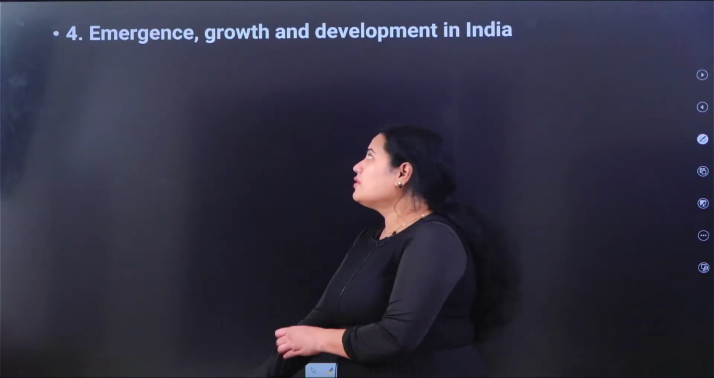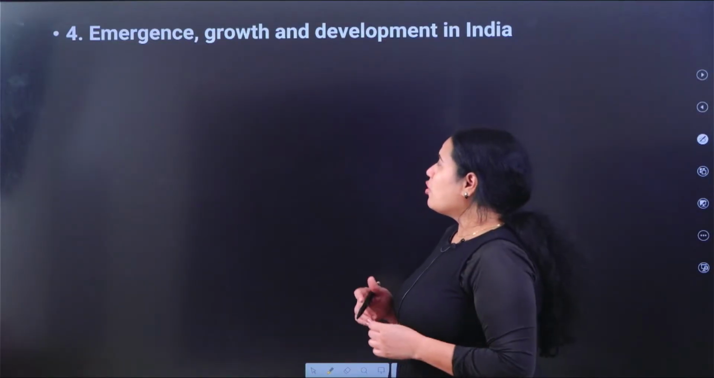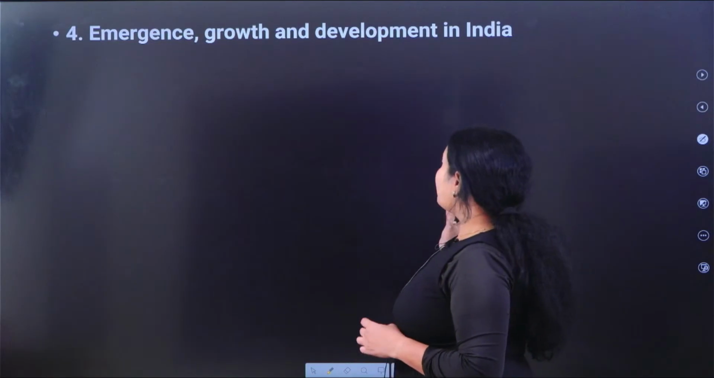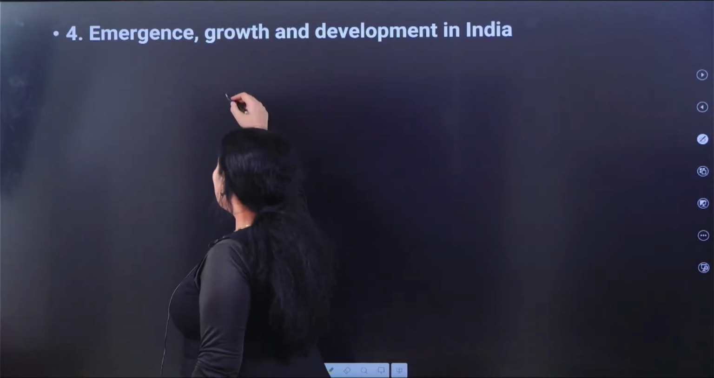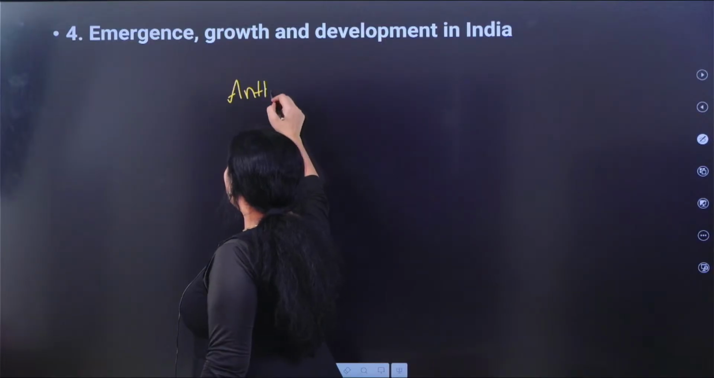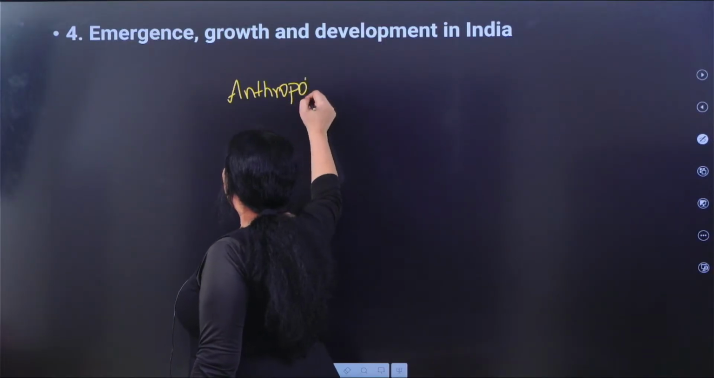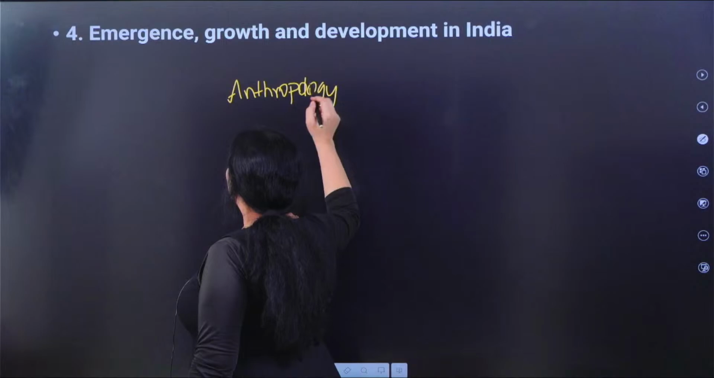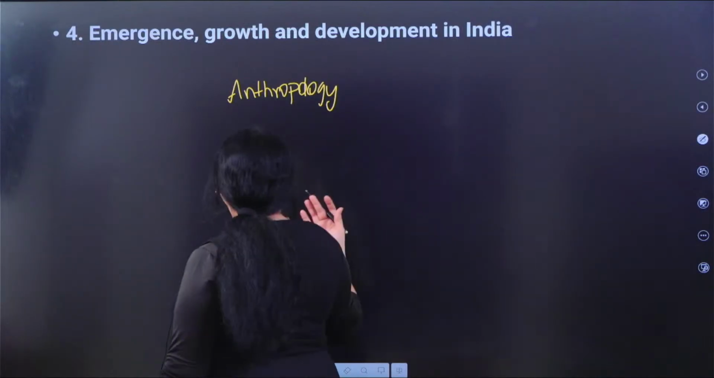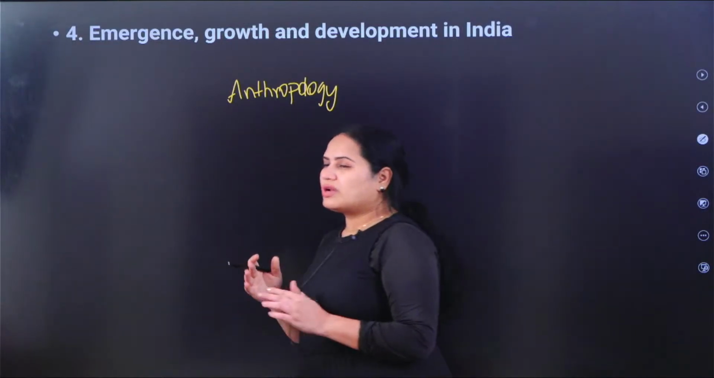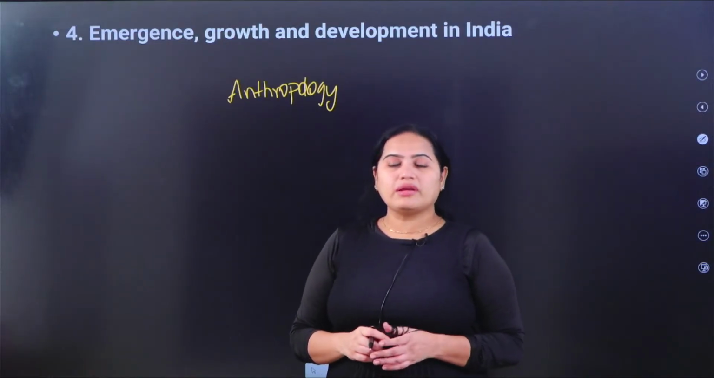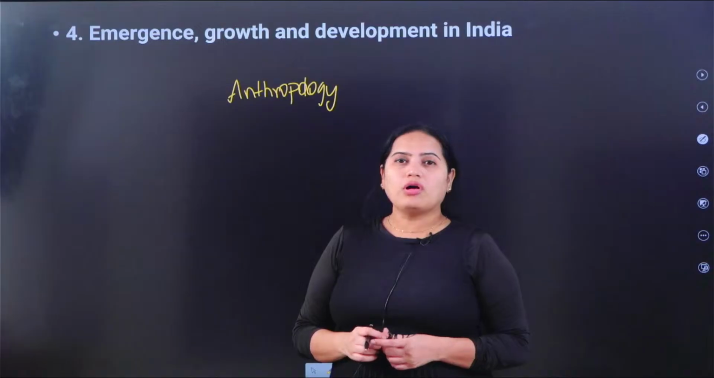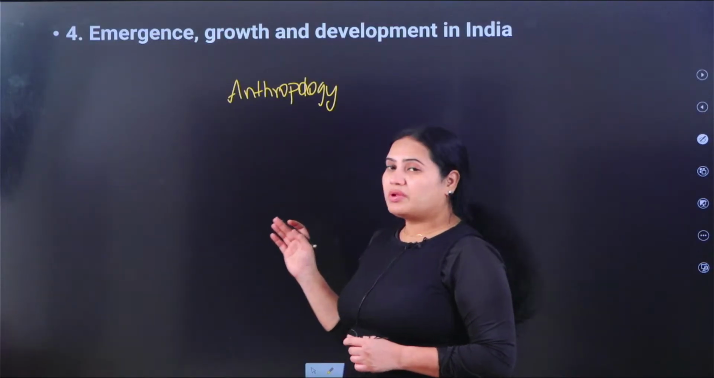Then the fourth chapter talks about the emergence, growth and development of anthropology in India. How this particular field was established in India, how it emerged, what its growth was, how it developed, who are the thinkers who contributed, and from whom they derived their inspiration. All these things are mentioned in chapter number 4.